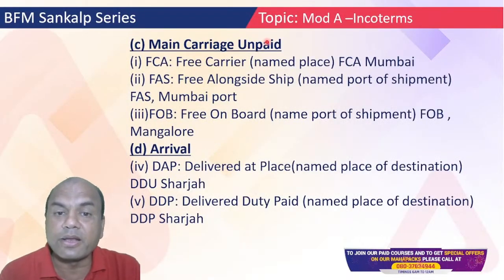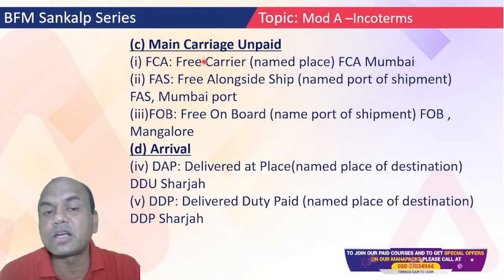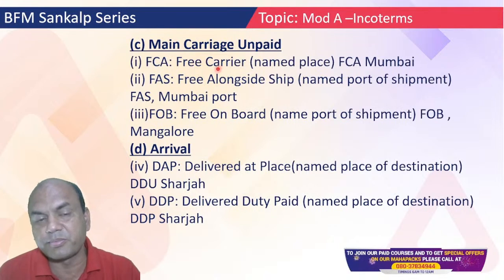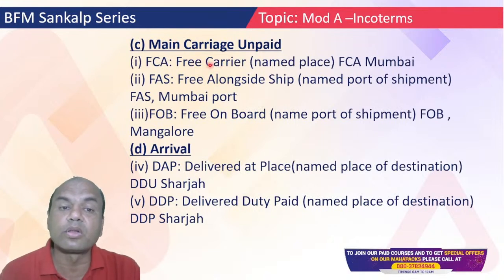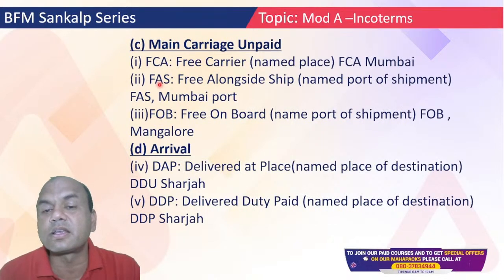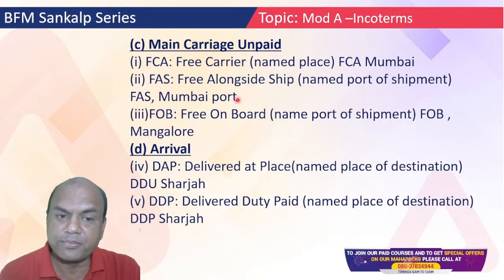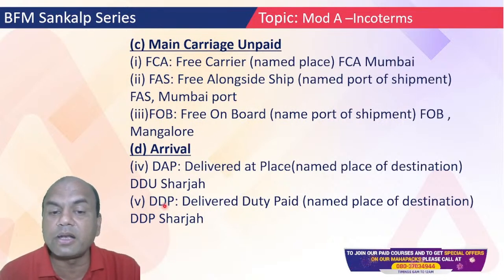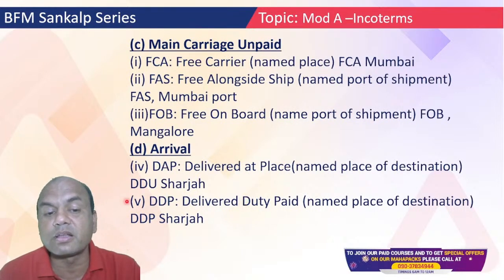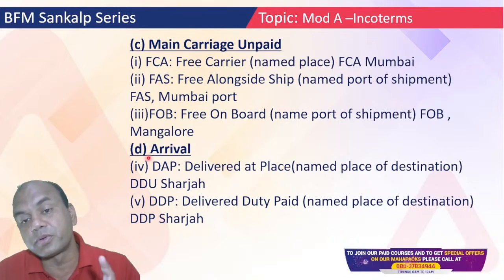Main carriage unpaid means the carriage is not paid: FCA, FAS, FOB. FCA is related to railways or road. FAS and FOB are generally related to ship. Arrival: DAP and DDP. Delivery at place, and DDP is delivery duty paid. So here arrival means at the importer side.